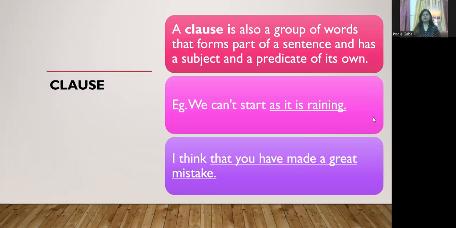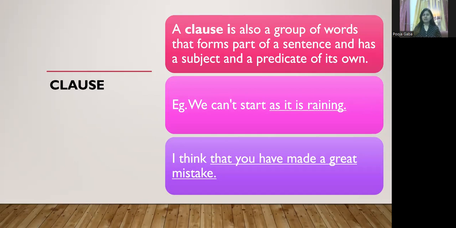Now let us see what is a clause. A clause is also a group of words that forms a part of a sentence and has a subject and a predicate of its own. Now a clause is also a group of words like a phrase, but it has a subject and predicate. But like a phrase, it also does not carry any separate meaning independently.